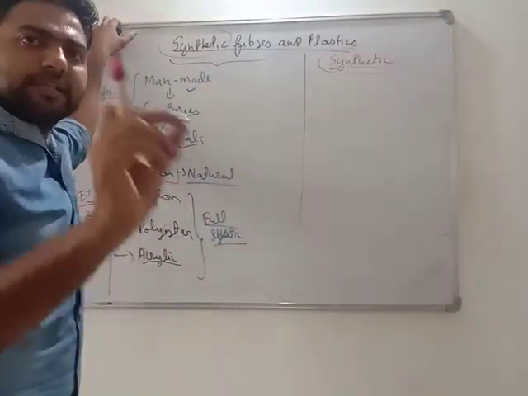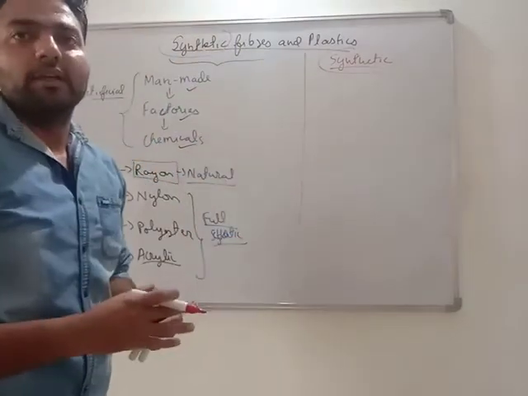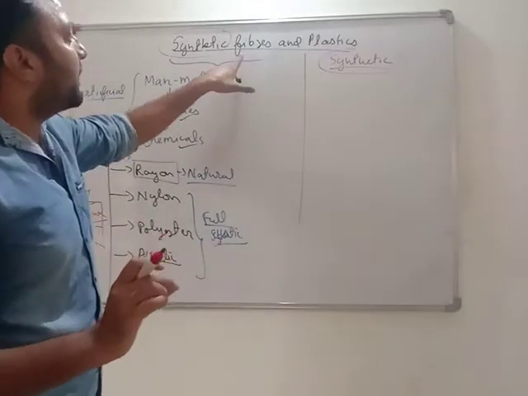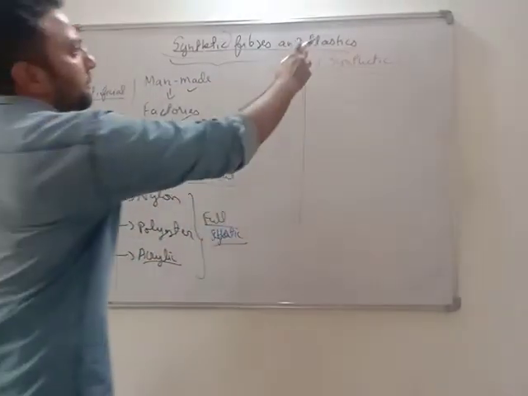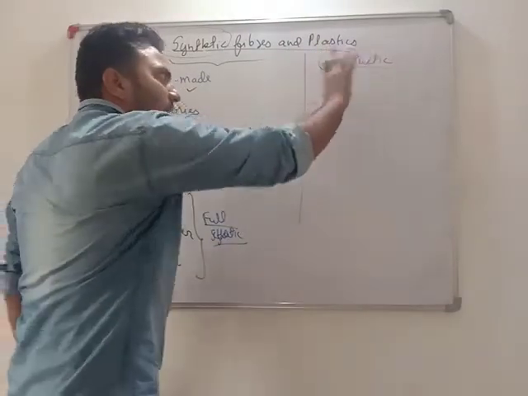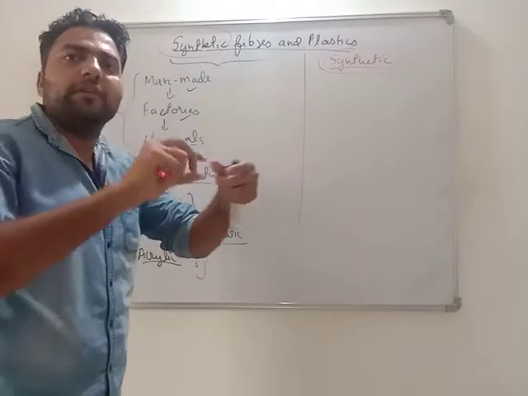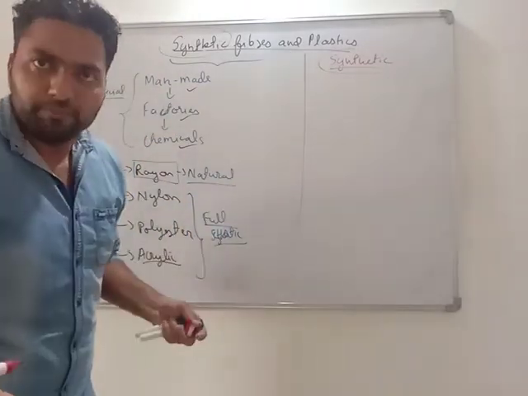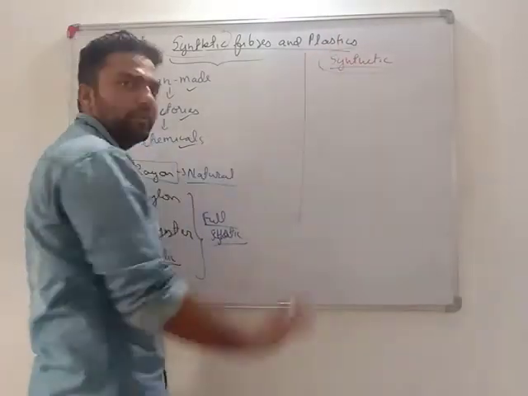In this chapter, our concept is to understand the synthetic materials, what things are prepared in factories, and if these are fibers prepared in factories, these we need to study. And plastics are also synthetic material, but it doesn't mean that we will be using plastic in a fiber form. It's not compulsory. We can use it in any form. Okay.